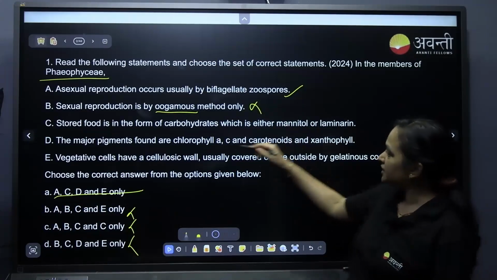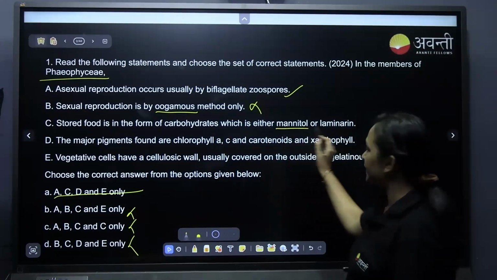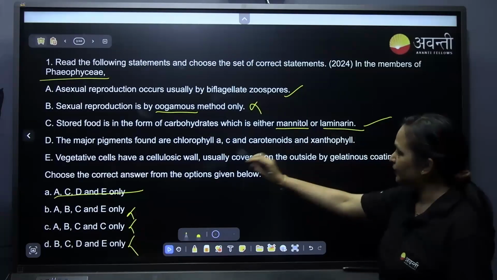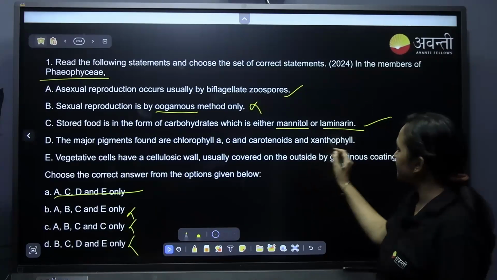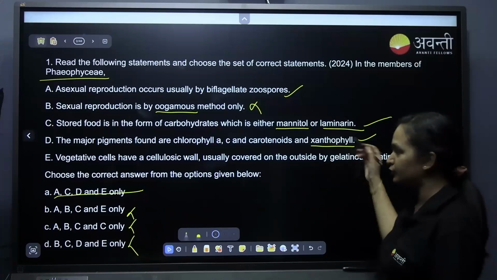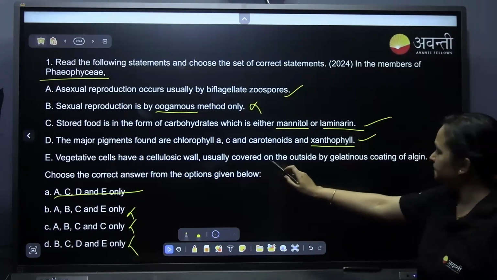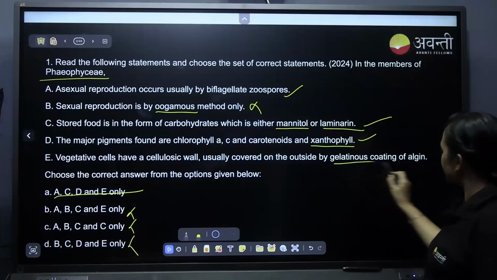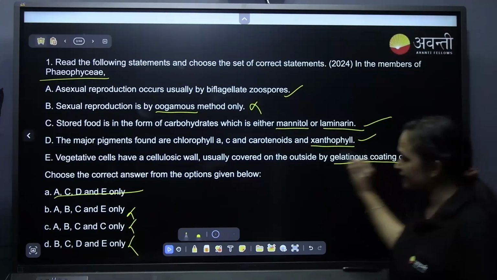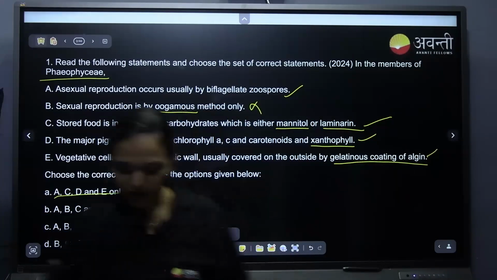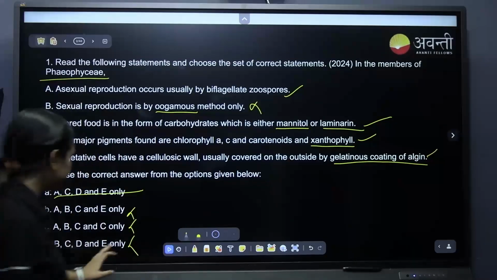And the other, stored food in the form of mannitol and laminarin, correct. And major pigment is chlorophyll a and c, carotenoids and xanthophylls. This is also correct, with fucoxanthin. And vegetative cells have a cellulosic cell wall covered outside by a gelatinous coat of algin. This is also correct. Yes, it is very correct. Very good.